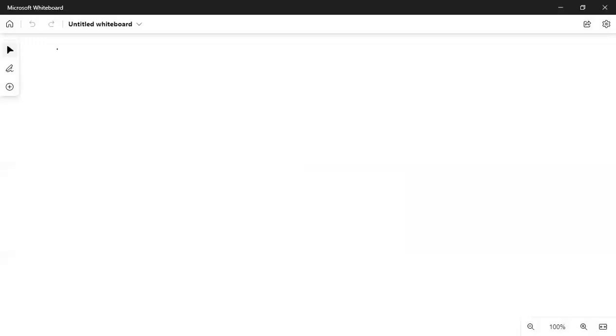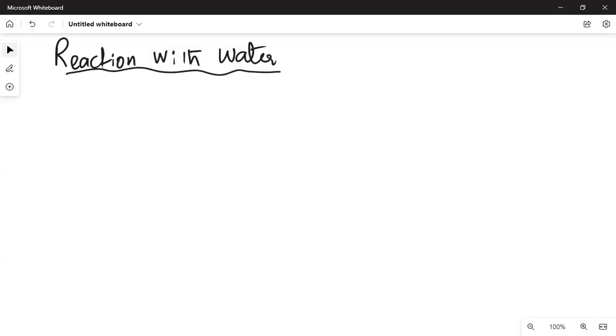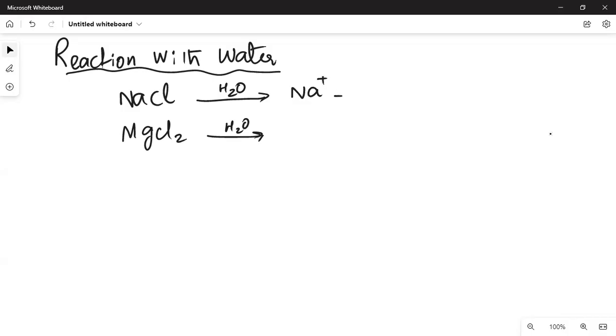So reaction of chlorides with water. Okay, so when we put this NaCl in water, or when we put this magnesium chloride in water, you know, NaCl is a stable salt. You can put it in water and simply drink that solution if you don't put too much of it, obviously. So NaCl water में dissolve होके ionize हो जाता है. It simply turns into ions. कोई chemical change नहीं है. It's a physical change. Sodium ions बनते हैं aqueous, chloride ions aqueous.